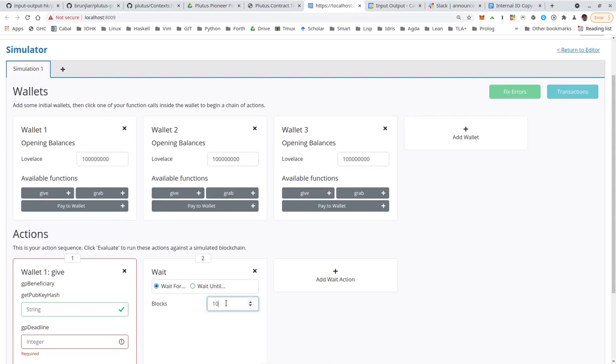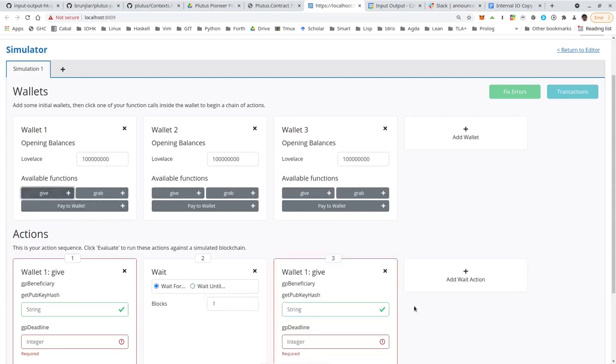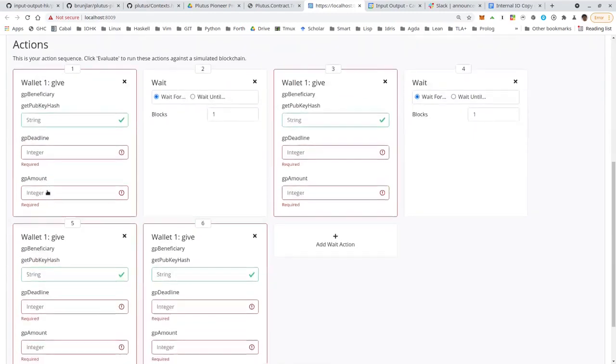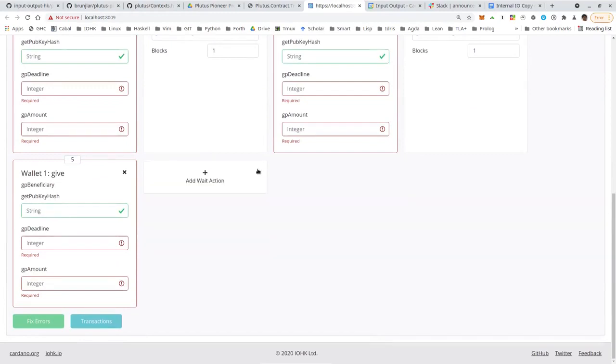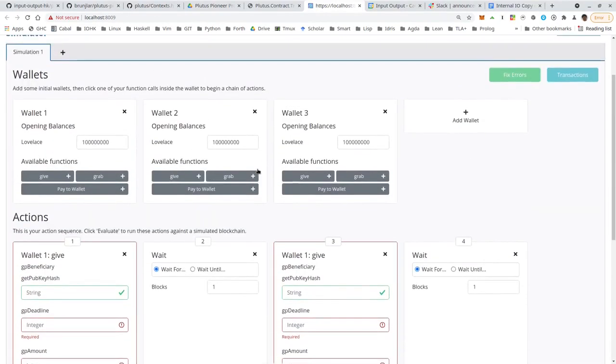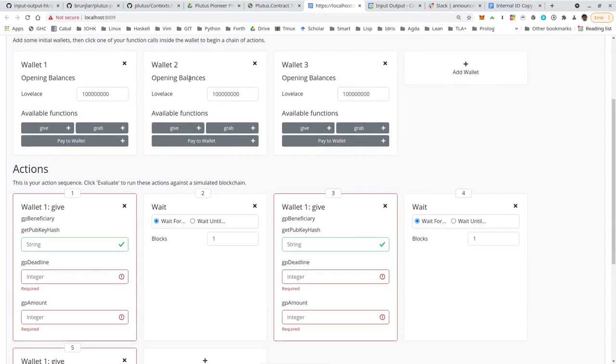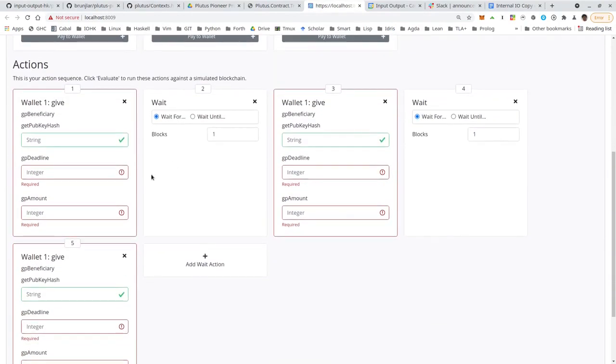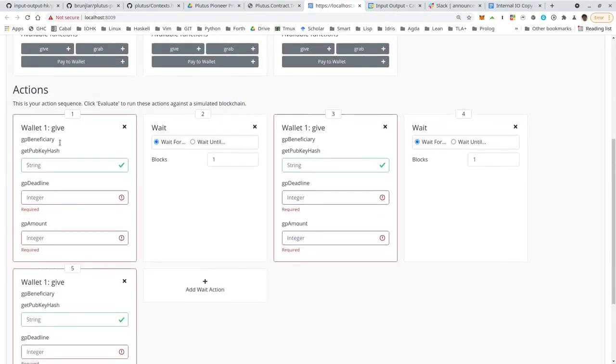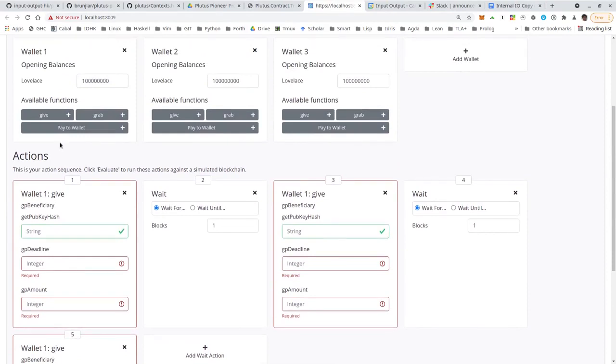So let's wait one block. And a second gift. Let's wait another block. And the third gift. Oh, I pushed it once too often. Okay. So the idea is wallet 1 makes 2 gifts to wallet 2 with different deadlines and 1 gift to wallet 3. So now we have our first problem. What is the public key hash of wallet 2 and of wallet 3? There is a way to find out what it is.